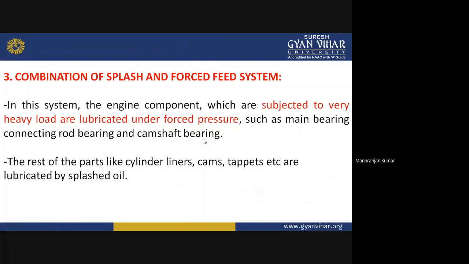In the combination of splash and force feed system, the engine components which are subjected to very heavy load are lubricated under force pressure, such as the main bearing. It will carry more load. So main bearing, connecting rod bearing, and camshaft bearing are lubricated by the force feed system, whereas the rest of the parts like cylinder liner, cams, and tappet are lubricated by the splash system. So there is a combination of splash and force feed system.